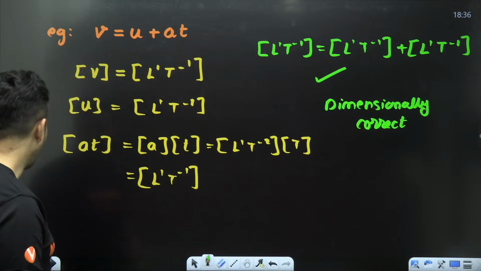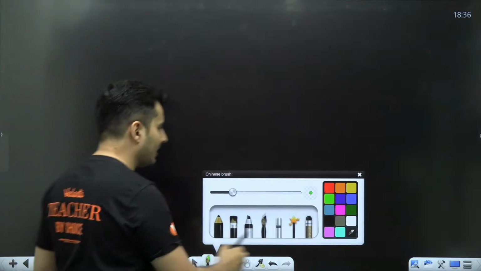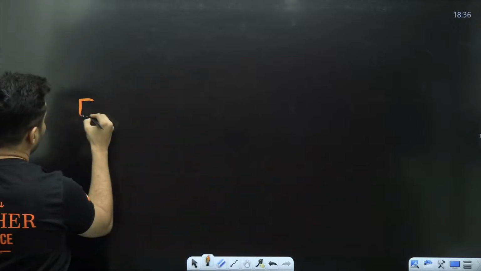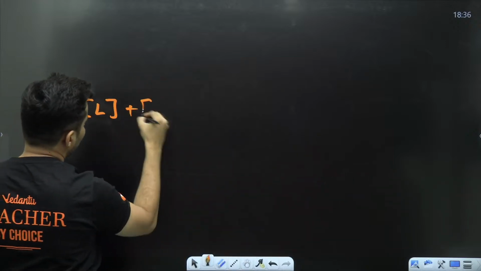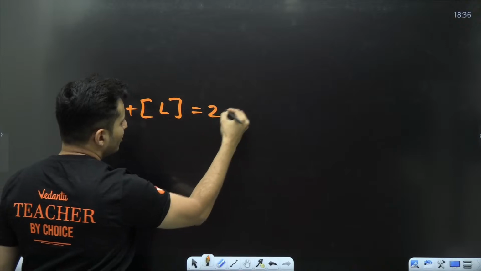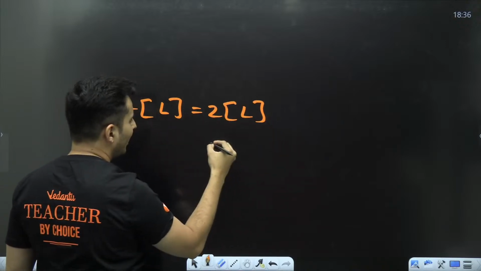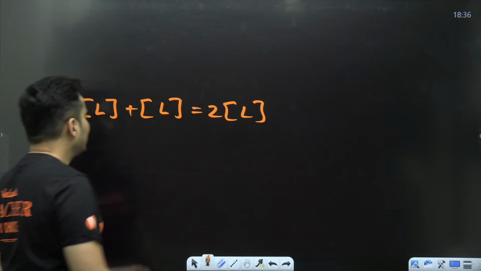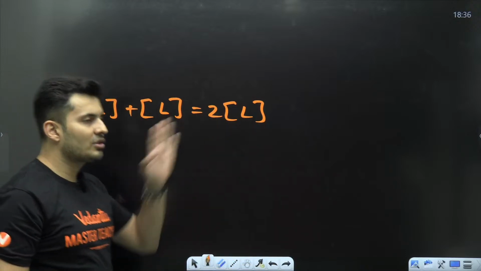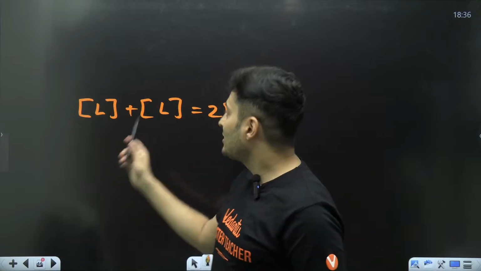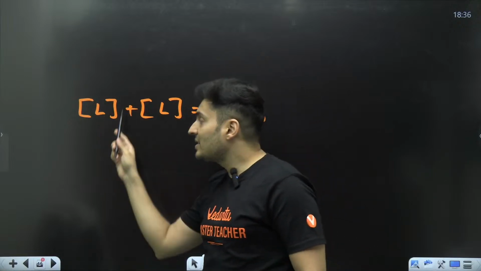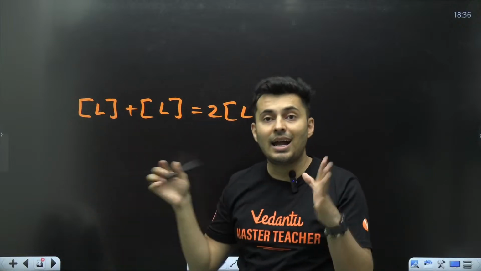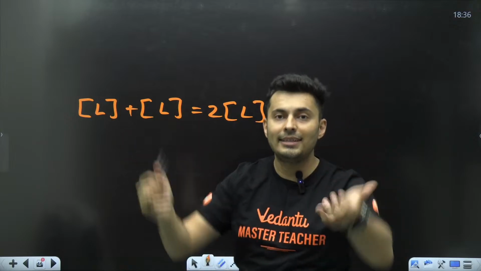Awesome. Okay, one more thing which people get confused. They think, sir, if I have length dimension plus length dimension, shouldn't it be 2L? Or some people think, sir, should it be L square? No, guys, it's not like x plus x is 2x. It is basically telling me this physical quantity is having a type of length.